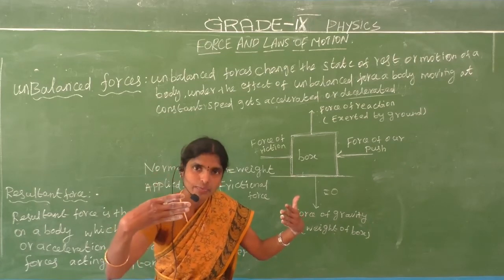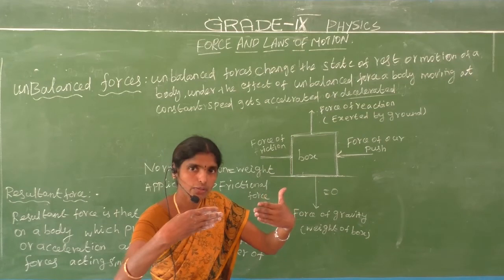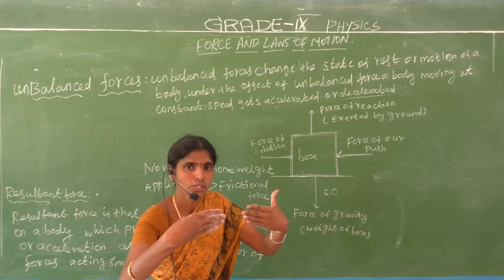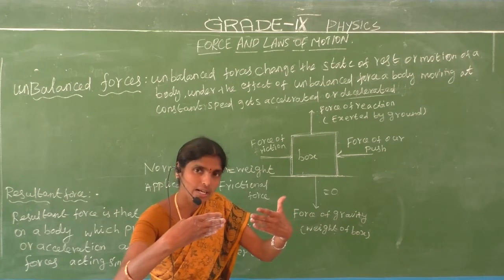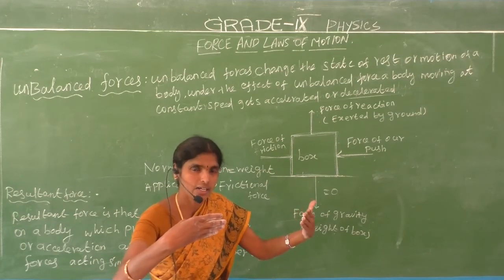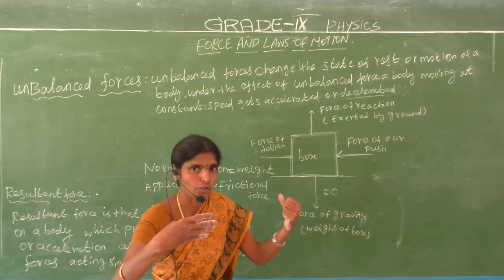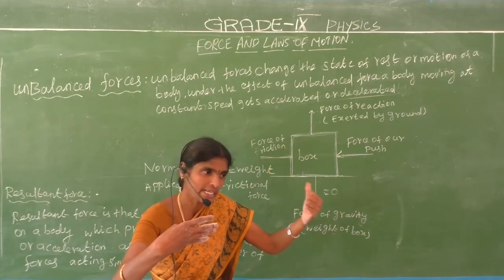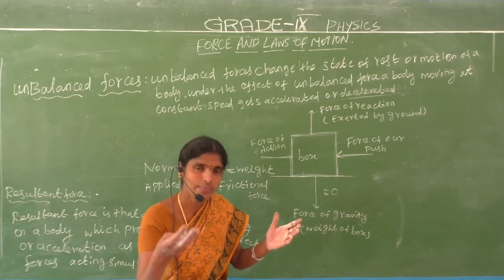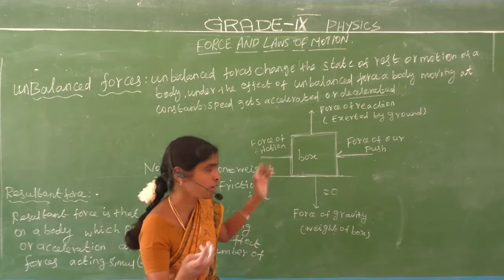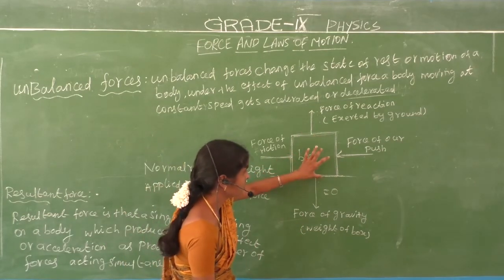In the same way, in the tug of war, A team gives 8 Newton force and B team gives 10 Newton of force. So the B team wins the tug of war. Why? Because B team gives excess force. So the A team has less force, and that is the frictional force.